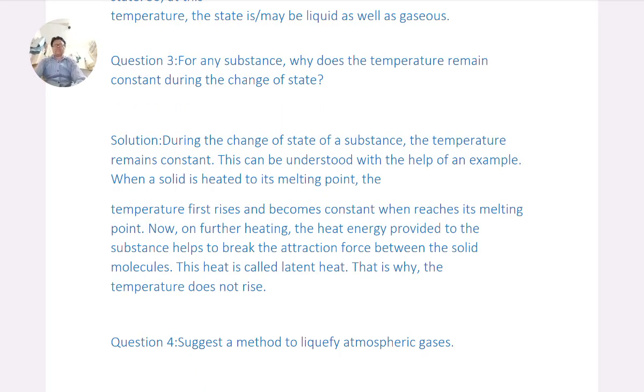Question 3. For any substance, why does the temperature remain constant during the change of state? Solutions. During the change of state of a substance, the temperature remains constant. This can be understood with the help of an example. When a solid is heated to its melting point, the temperature first rises and becomes constant when it reaches its melting point. Now on further heating, the heat energy provided to the substance helps to break the attraction force between the solid molecules. This heat is called latent heat. That is why the temperature does not rise.